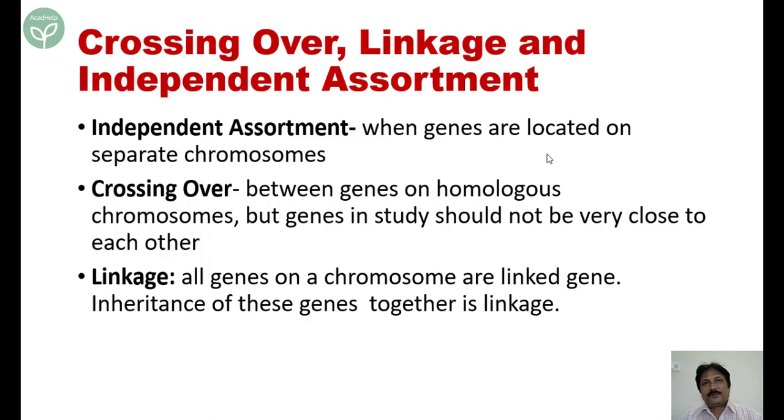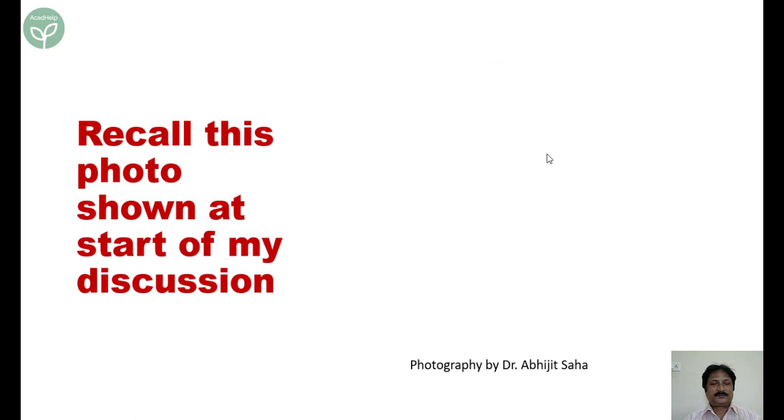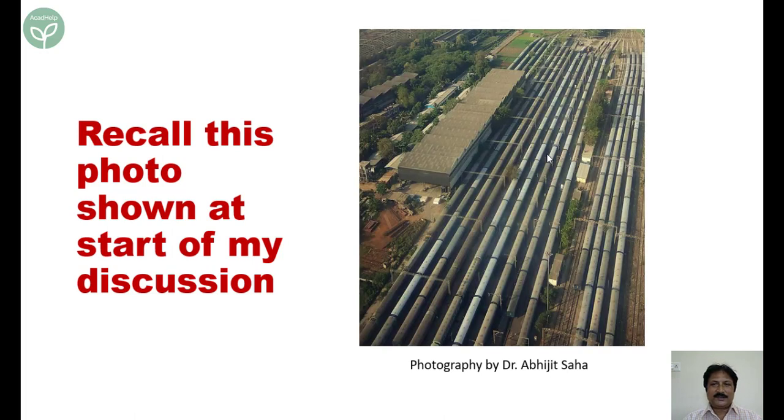So when there is more distance, there is less linkage. There is more chance for crossing over. This is very important. Based on the crossover frequency or the recombination frequency, we can justify the distance between the two genes. I think now you've understood this part. So now again we come to the first slide which we have shown you, and ask what you understand from here.